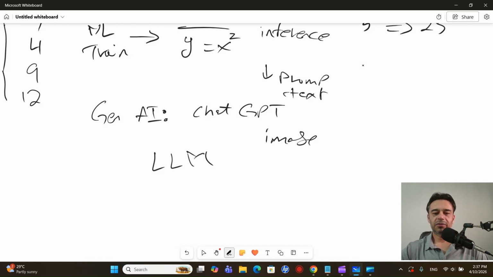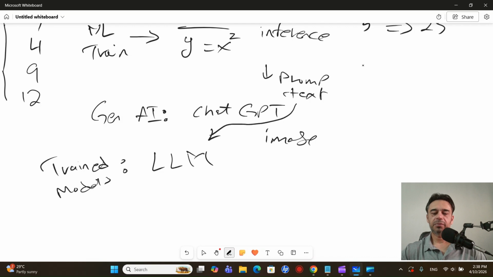So large language models are basically trained models. You give the input to the large language model in the shape of a prompt, and the output will be generated like an image or any other format. When we talk about ChatGPT, ChatGPT is nothing but a large language model or a trained model.